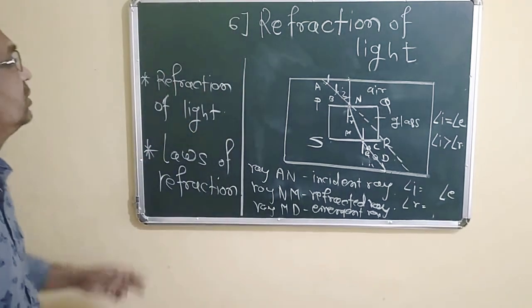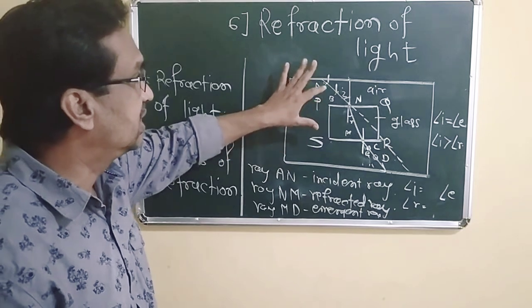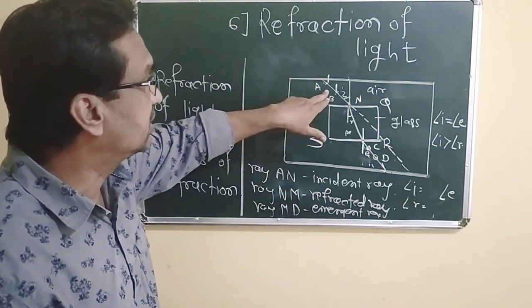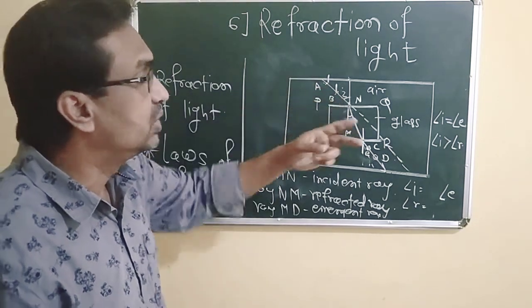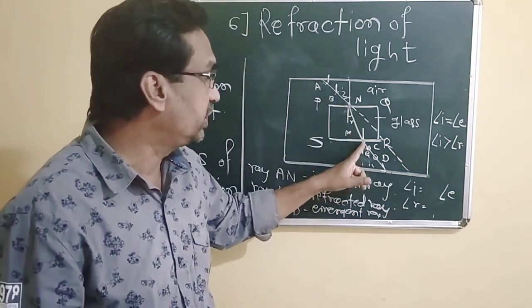So we can easily see that the light ray changes its direction two times, at point N and at point M.